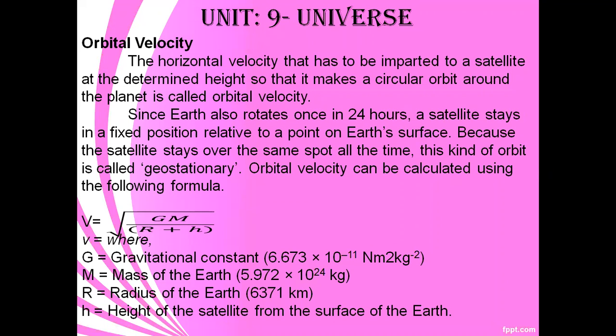So v equals root of GM divided by r plus h. G is the gravitational constant. The value is 6.673 into 10 power minus 11 N m² kg⁻². M is the mass of the Earth, 5.972 into 10 power 24 kg. r is the radius of the Earth, which is 6371 kilometers. h is the height of the satellite from the surface of the Earth.